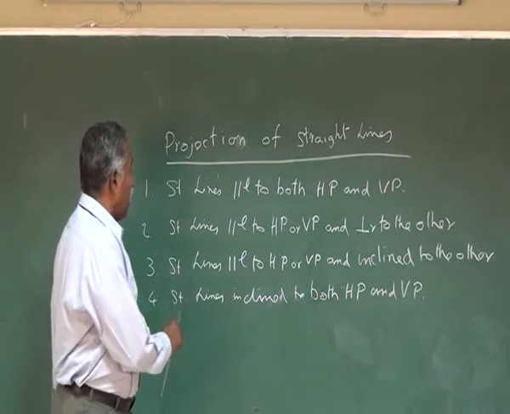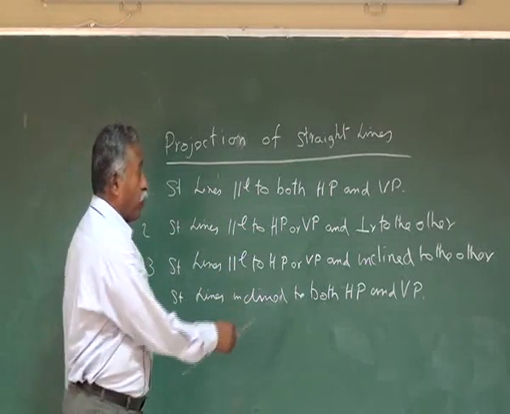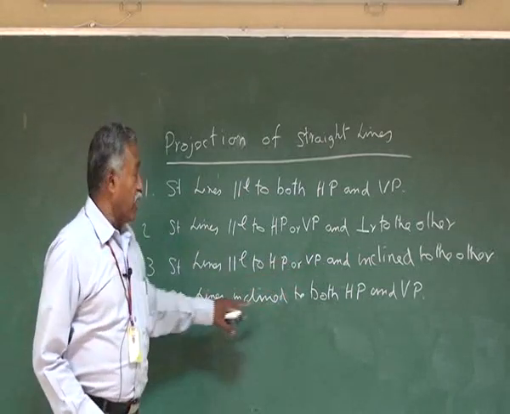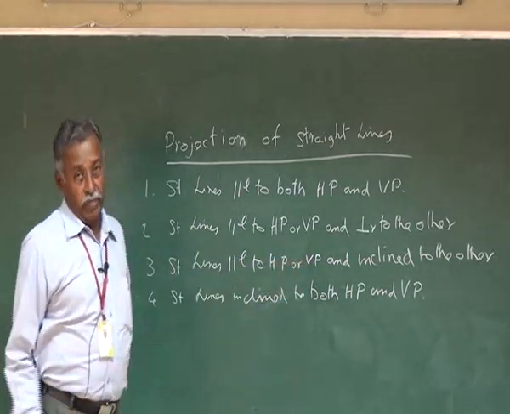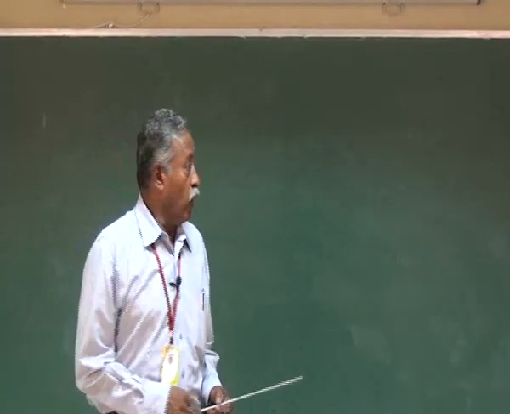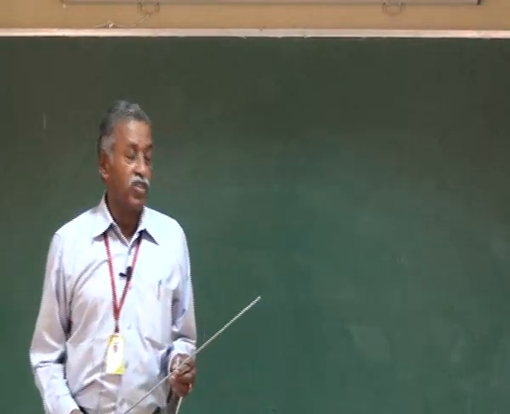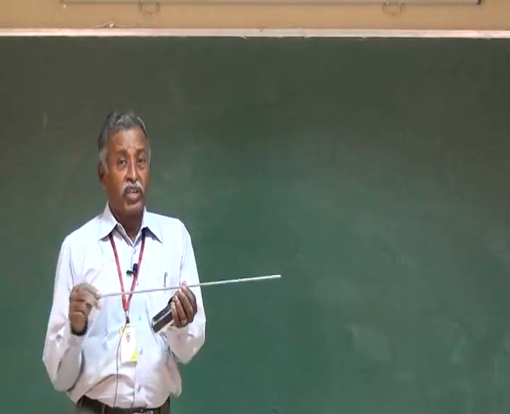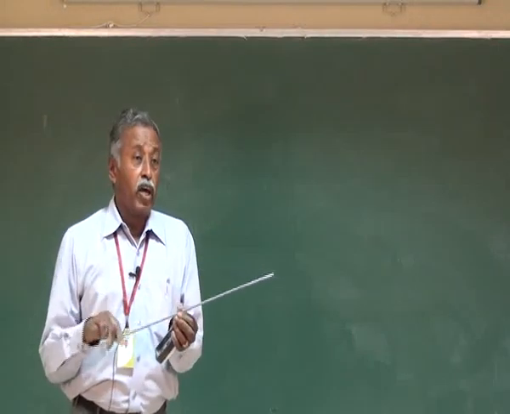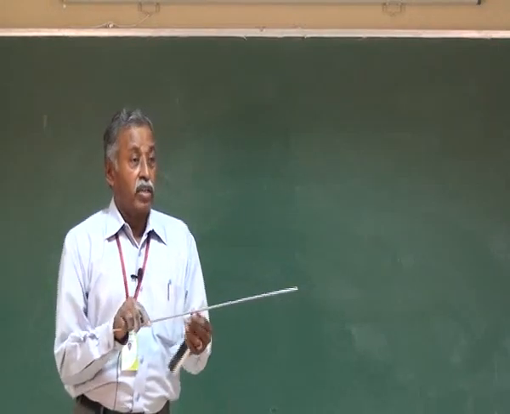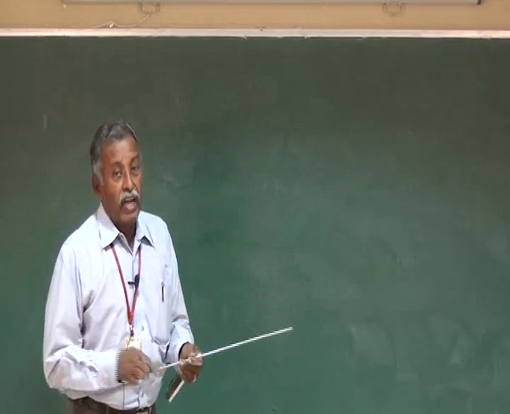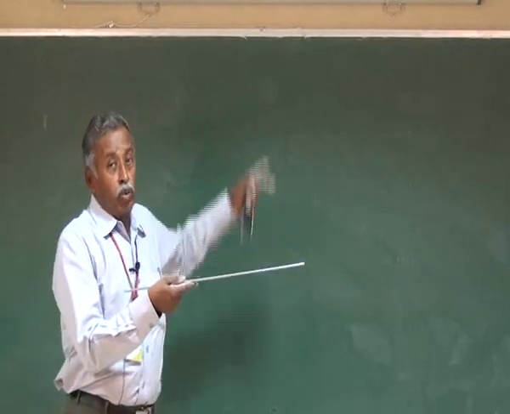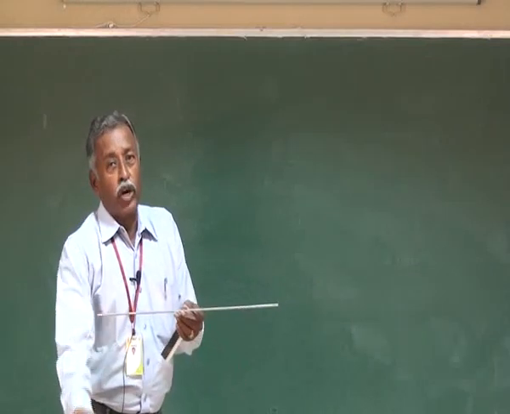The third one is straight lines parallel to HP or VP and inclined to the other. And the fourth one is straight lines inclined to both HP and VP. Now we will see one by one. The first one is the straight lines parallel to HP and VP. Consider this as a straight line. You consider this as the vertical plane and the floor as the horizontal plane. Suppose if you keep it like this, it is parallel to the vertical plane and parallel to the horizontal plane.